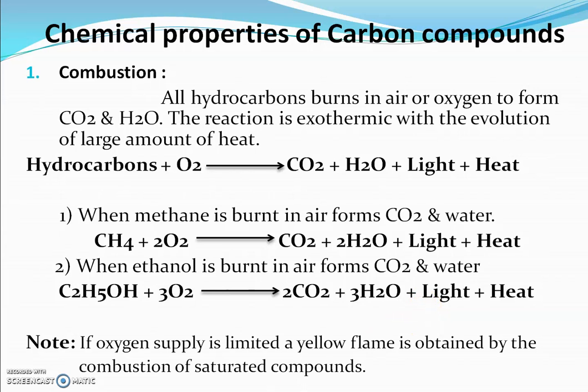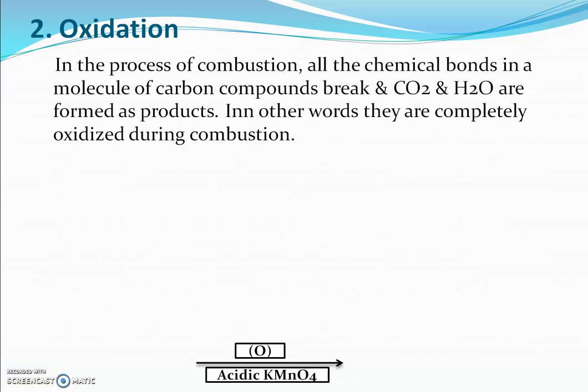When these hydrocarbons are burnt in a sufficient supply of oxygen, they burn with a blue flame and do not produce any kind of smoke. But when the oxygen supply is limited, a yellow flame is obtained by the combustion of saturated compounds.